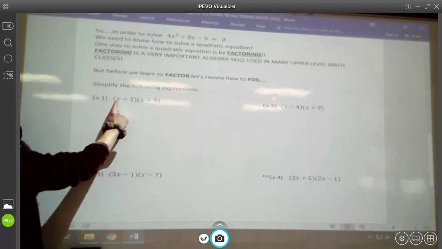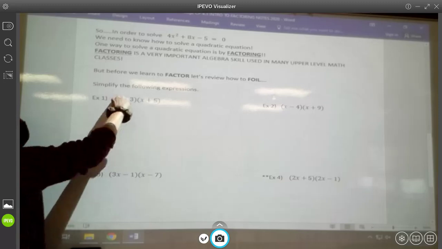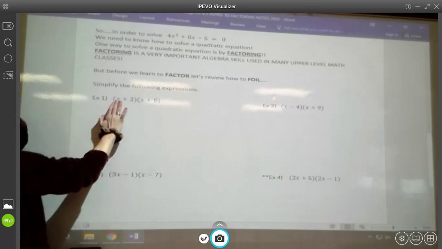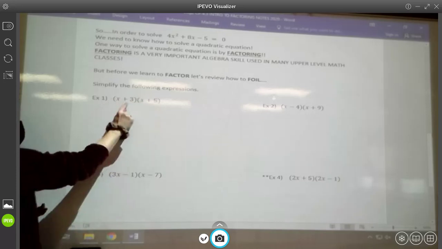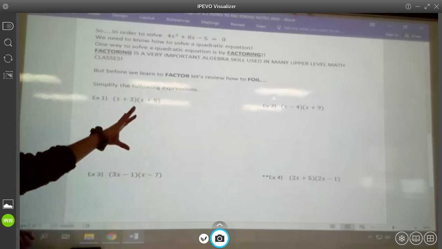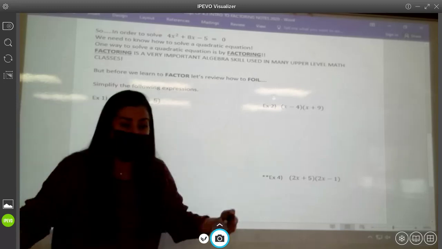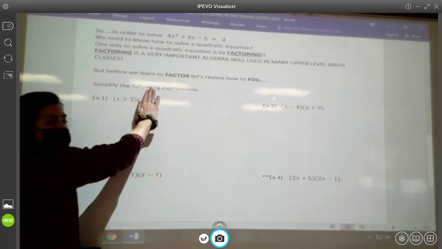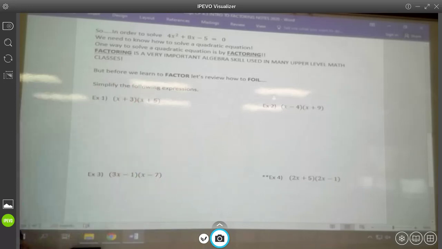Take the first term in the first parentheses, distribute it to everything in the second parenthesis. Once you've multiplied x with everything over here, then take the next term, positive 3, and distribute it to everything in the second parenthesis. And that's basically what FOIL is. Take everything in this parenthesis and distribute it to everything in this parenthesis. All right, ready? Let's give it a go.